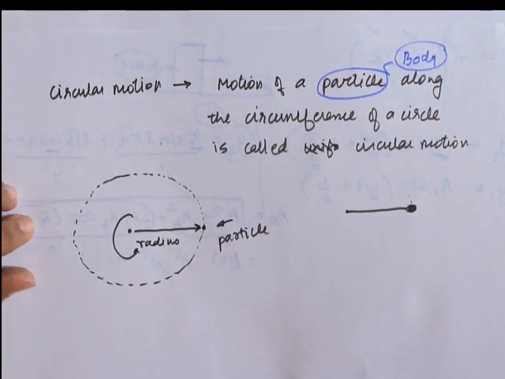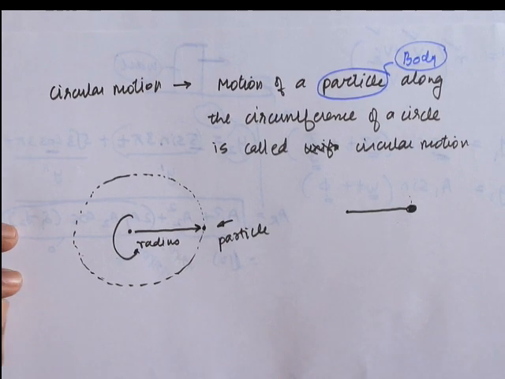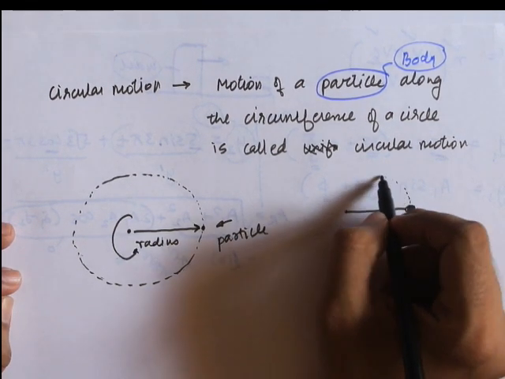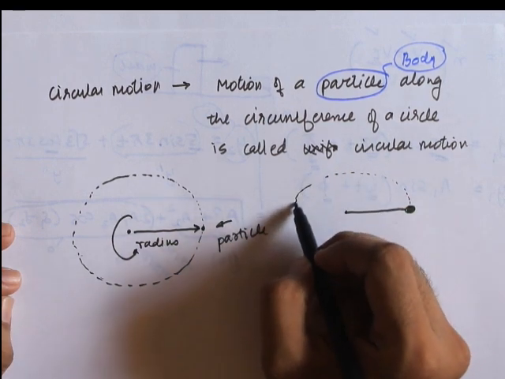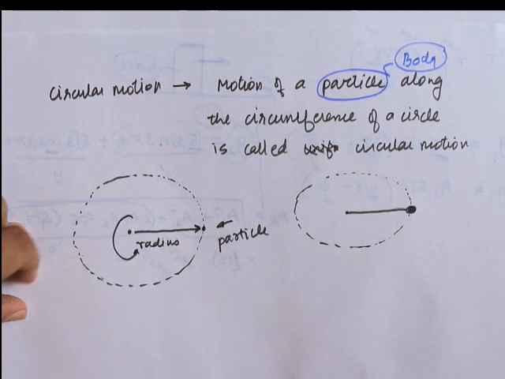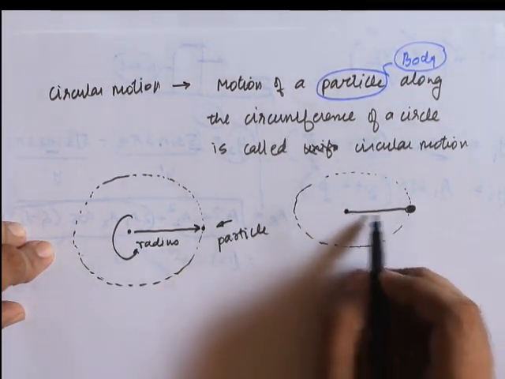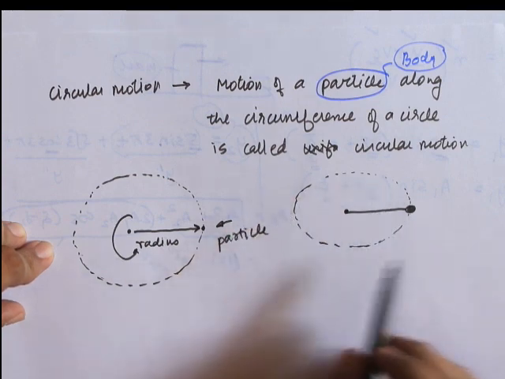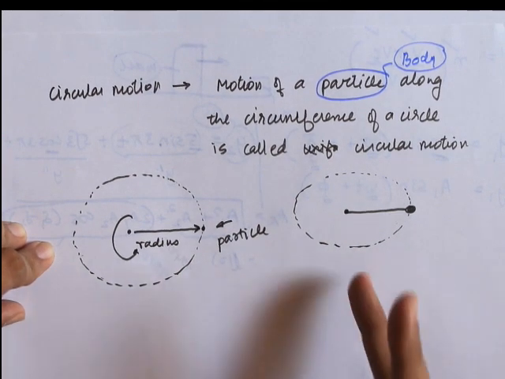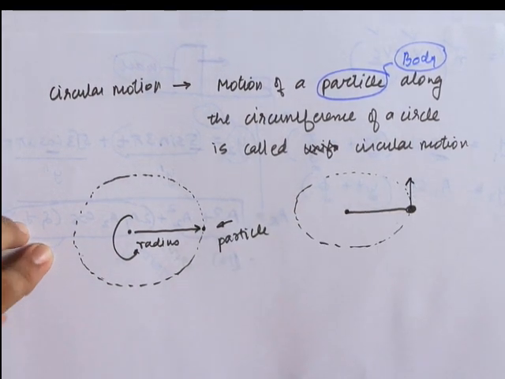Because of the tension in the string, the stone will perform a circular motion. As long as the string is taut, it will perform circular motion. The moment the string is cut, it will fly off tangentially.